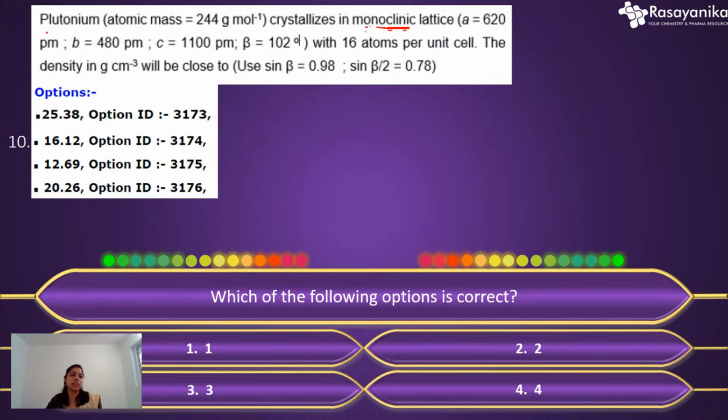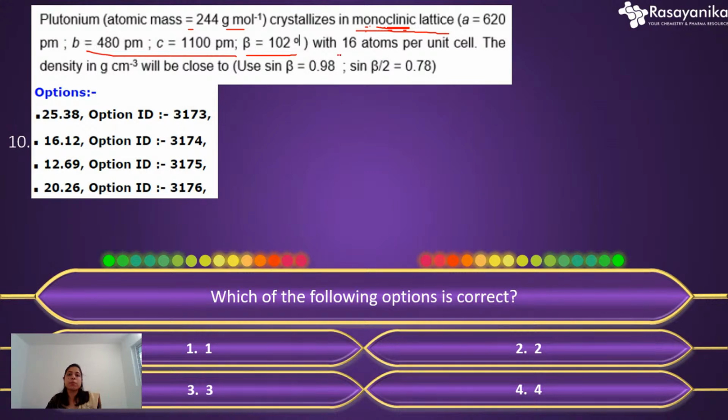So the question asked here: plutonium, whose atomic mass is given, crystallizes in a monoclinic lattice. They have also given the edges: a is 620 picometer, b is 480 picometer, and c is 1100 picometer. They have also given the beta angle, the angle of inclination, so beta is 102 degrees.